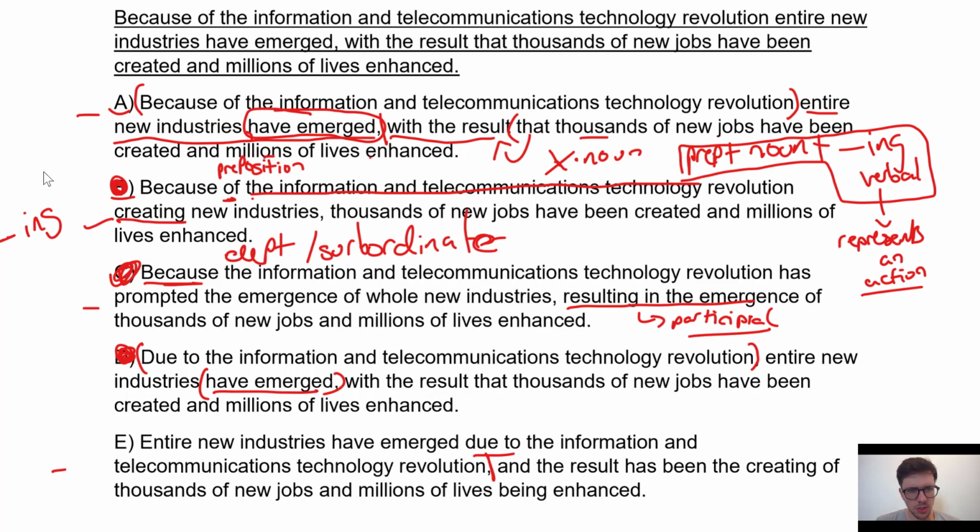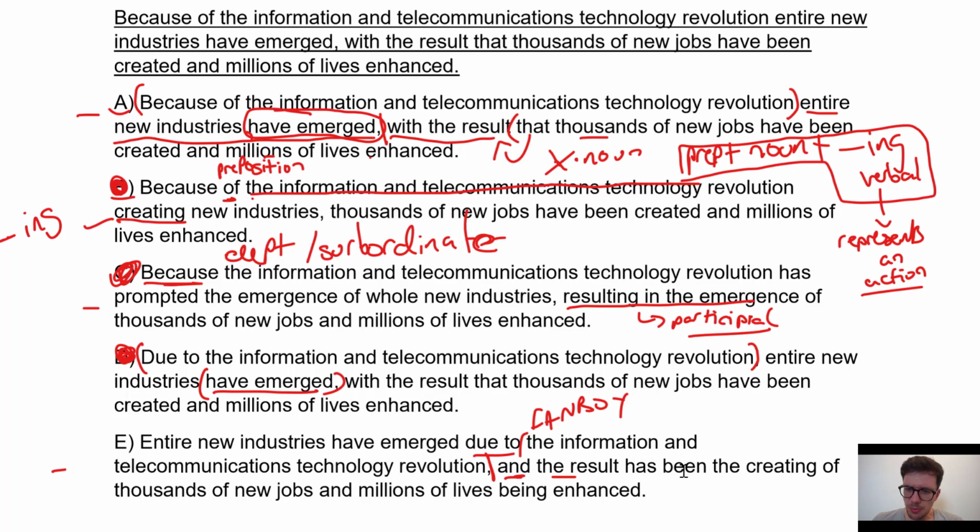And so with the result, we're allowed to tack that on to an independent clause to demonstrate a result of the thing that happened in the independent clause. Here in E we get "and," so this seems to be a FANBOYS. That seems absolutely fine because then we've got a noun. So then we say "and the result has been the creating." Now there's two ways of looking at this. It's wrong, and you can look at it as being wrong for two reasons.